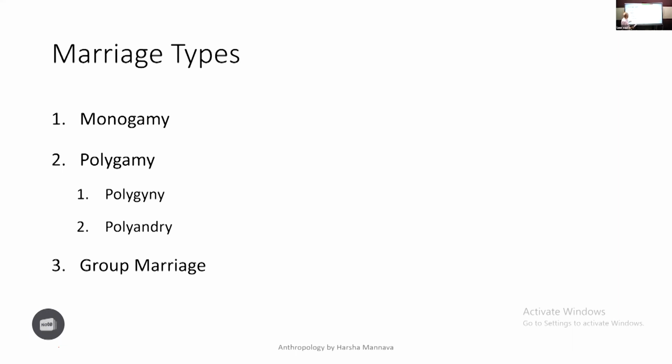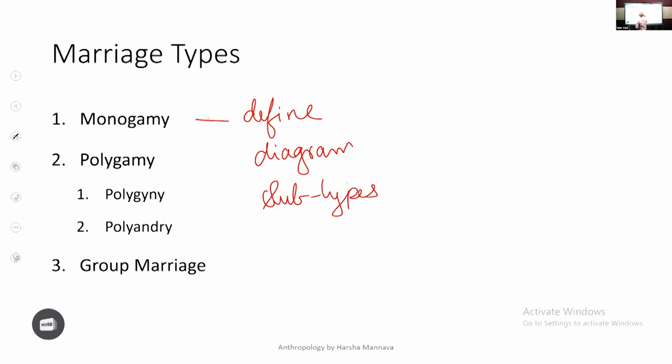So these are the different marriage types: monogamy, polygamy, polygyny, polyandry, group marriage. For everything, first definition. For every type, first define, draw a diagram, draw subtypes, discuss subtypes, give an explanation for each type, and then discuss.